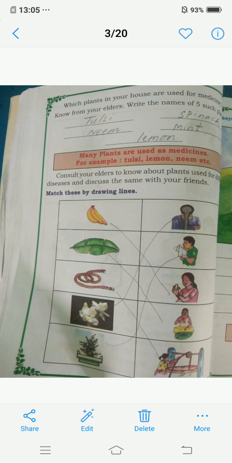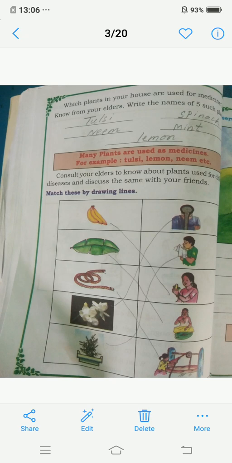Next, consult your elders to know about plants used for different diseases and discuss the same with your friends. You can ask your elders the different types of plants that are used for medicine. Children, here they are given pictures. You must match these by drawing lines. The first picture is banana. The second picture is banana leaf, and this is rope, and this is flower, and this is tulsi.